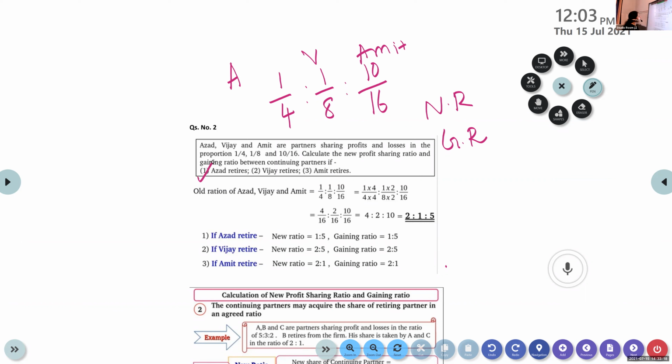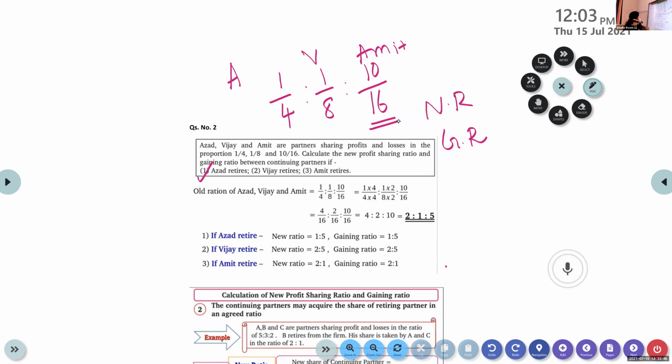So before that, look at the ratio, fraction. The denominators are different: 1/4, 1/8, 10/16. So the first thing you do is, we will bring the denominators equal. The highest denominator is 16.